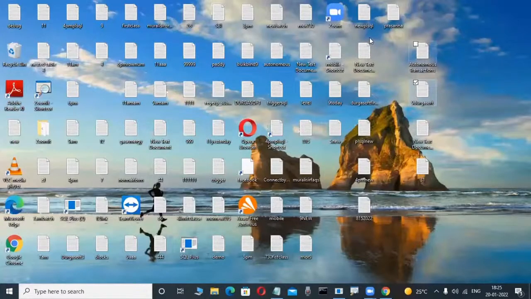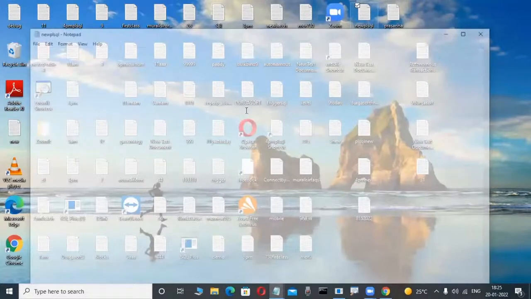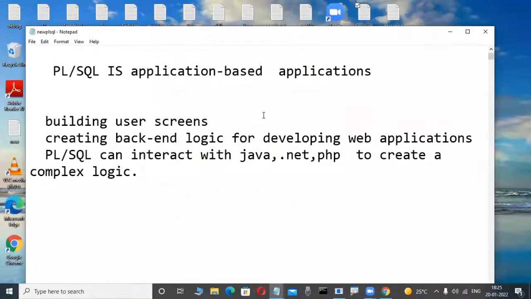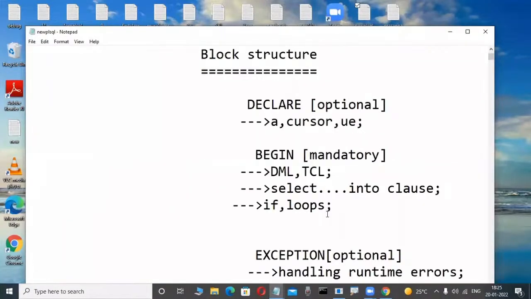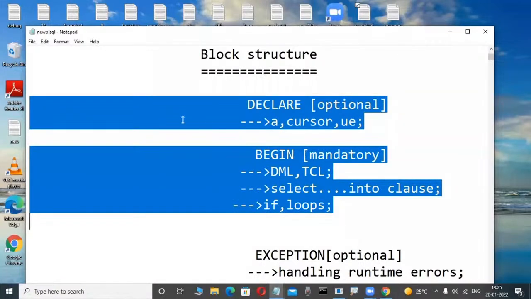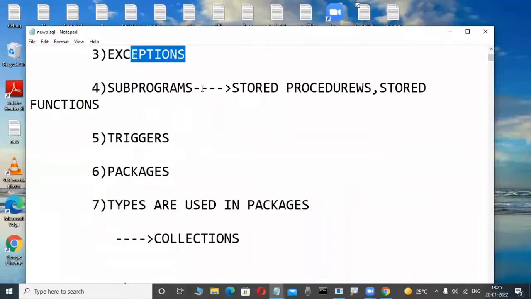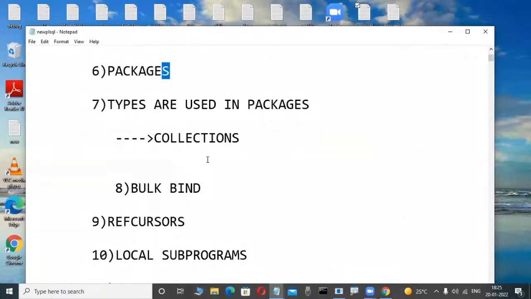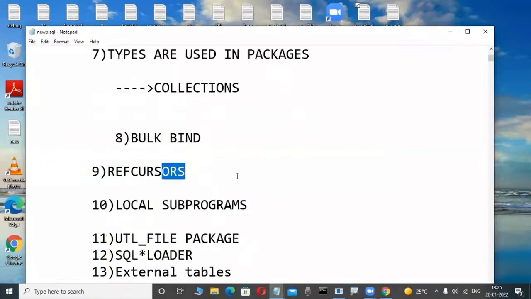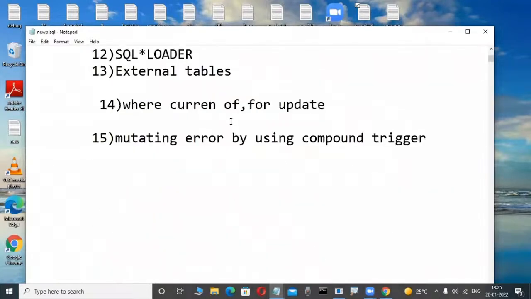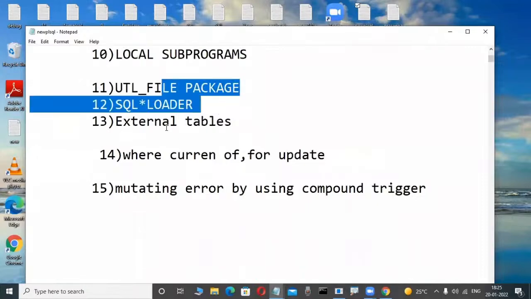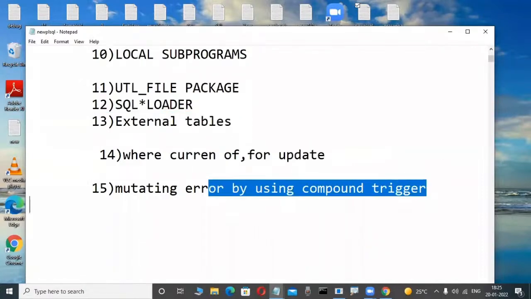Again, PLSQL means a little bit of coding is there. Don't be afraid. This is PLSQL, and here you are writing a little bit of coding. In PLSQL there are cursors, exceptions, stored procedures, stored functions, triggers, packages, types, collections, bulk bind, ref cursors, local subprograms, UTL file packages, SQL loader, external tables, so many things like this.